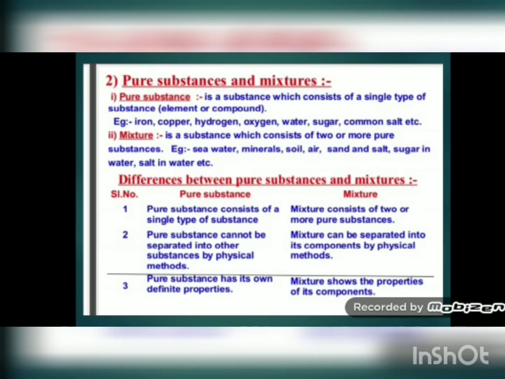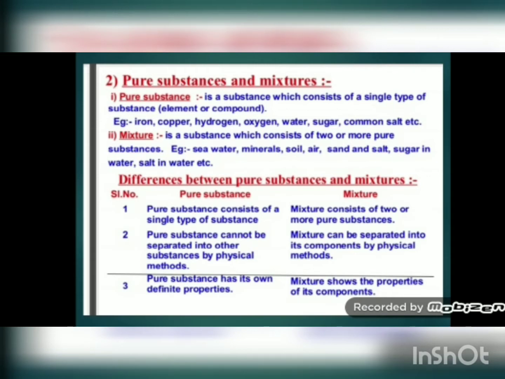If you mix salt and sugar, then that composition you can say is a mixture, because sugar and salt are separate although we have mixed them, and we can separate them by any physical method. In the same way, pure water is a pure substance, but when sugar is mixed in water, then it becomes a mixture.